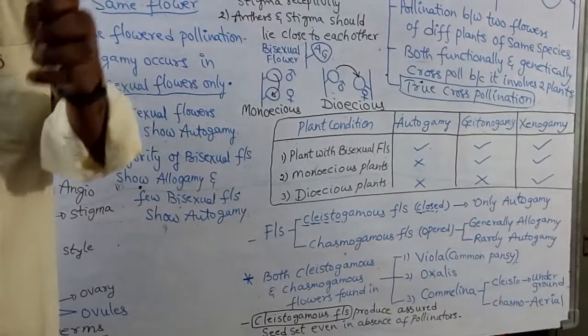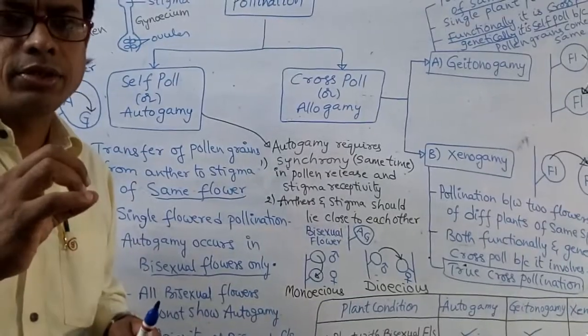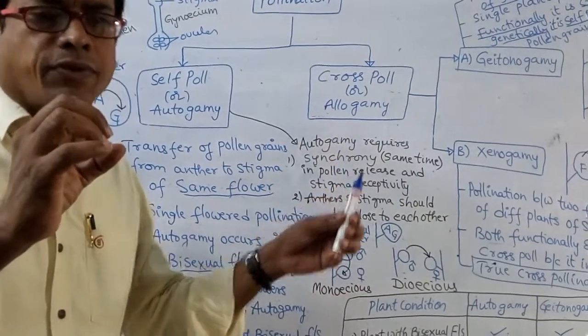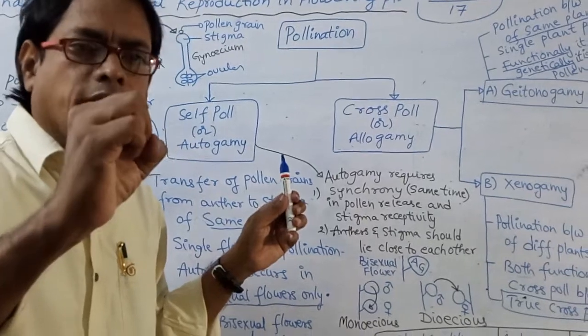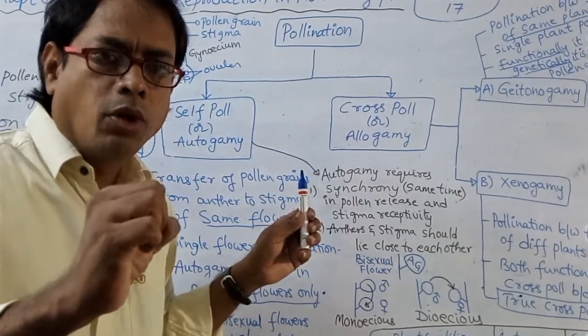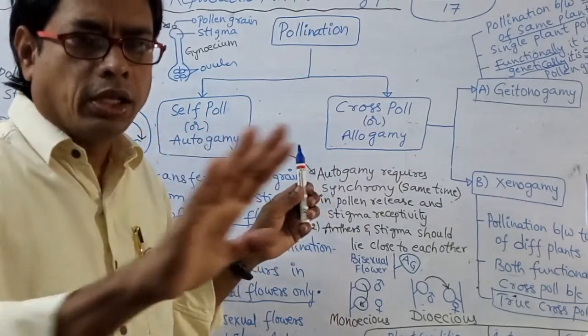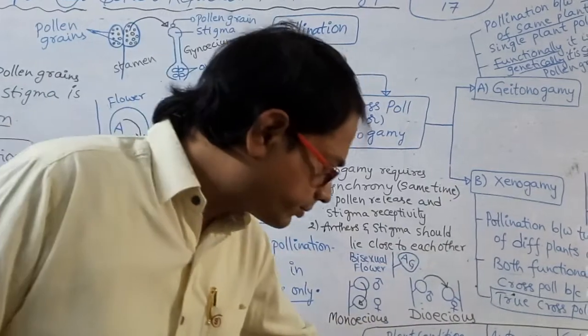When the flower is closed, that flower has both types of sex organs, and there is no chance for pollen grains to come from another flower. So the closed flowers, the cleistogamous flowers, perform only autogamy. They never perform geitonogamy or xenogamy.